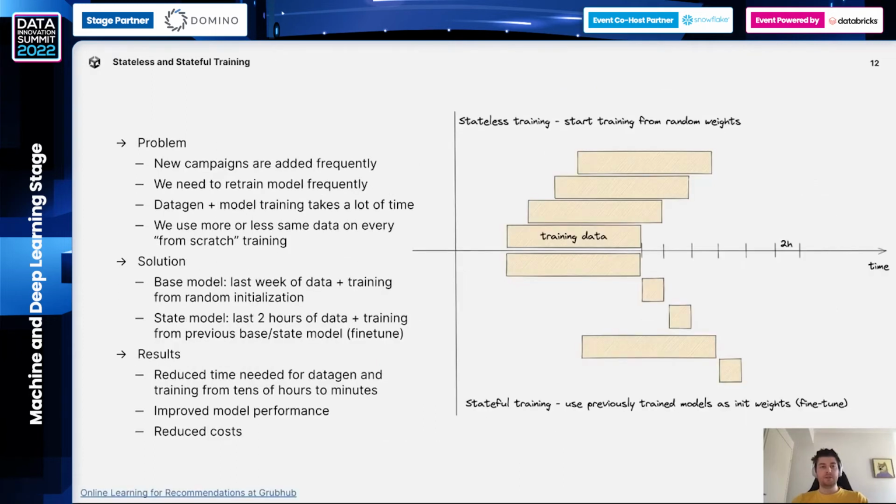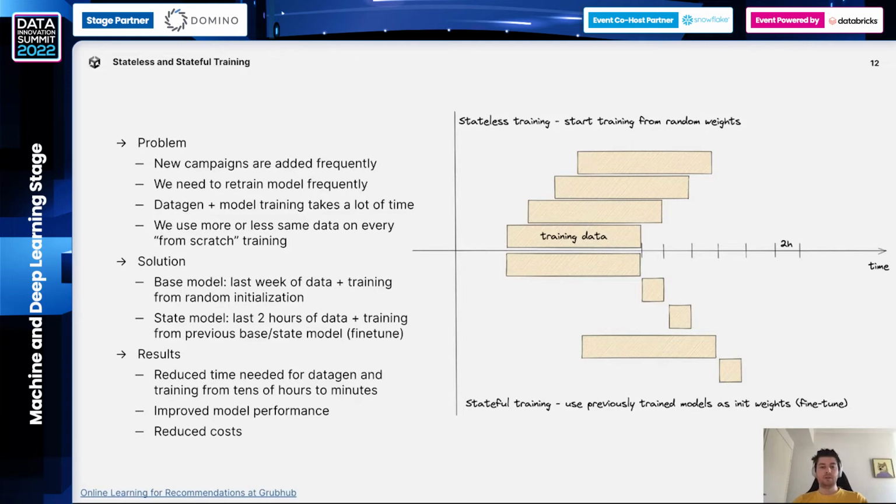The next thing is stateful training. As I mentioned, time plays an important role in our pipeline. The question is why? The reason is that new campaigns, new ads are added to our system constantly. And the longer the data generation and model training take, the larger the delay between data appearing in our database and data being incorporated as knowledge into the model.